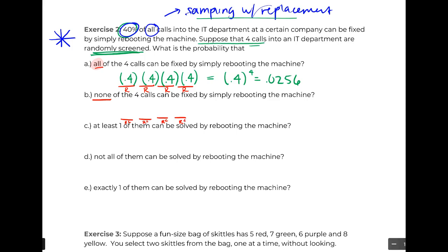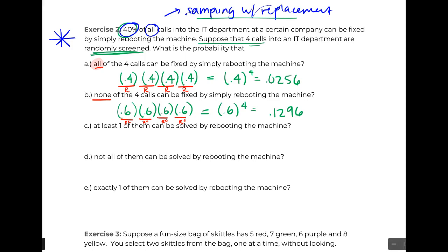If 40% can be fixed by rebooting, that means the probability of it not being fixed is 60%. And just like the last one, they're all 60% because they are randomly screened. So we get 0.6 to the 4th power, which is 0.1296.